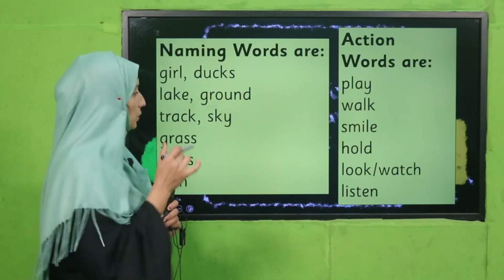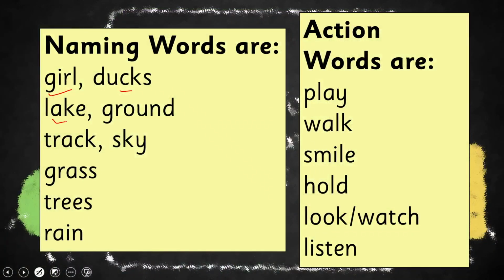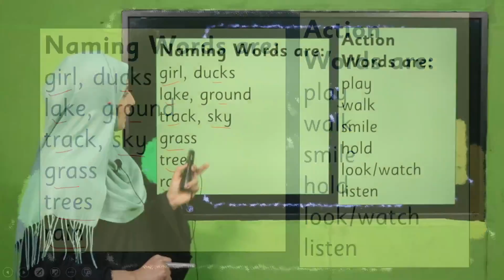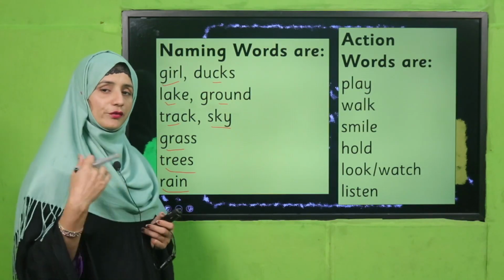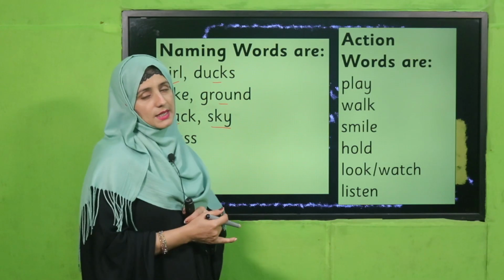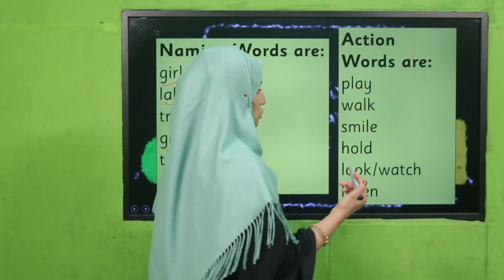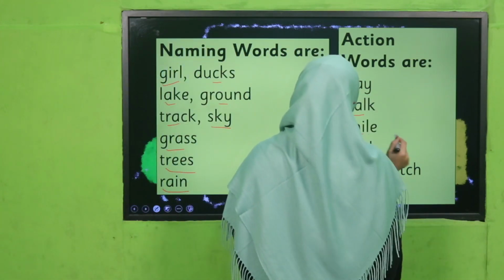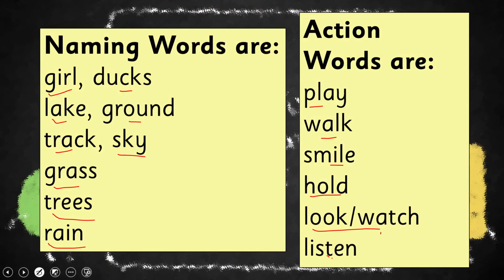Naming words. What are naming words? Like girl, ducks, lake, ground, track, sky, grass, trees, and rain. These all are called naming words. Everything around us has a name, and all names are called naming words. What are action words? Like play, walk, smile, hold, look, watch, and listen. Few words I have given there, my dear students.